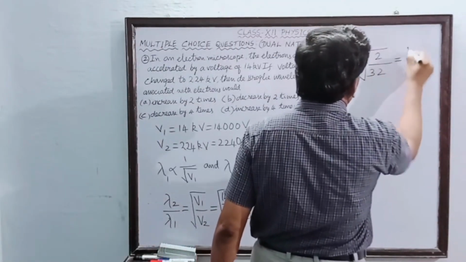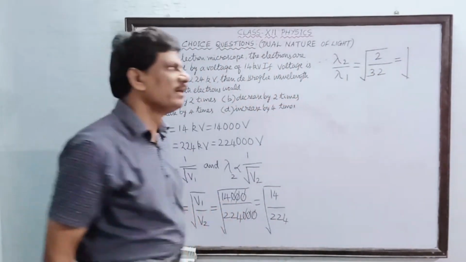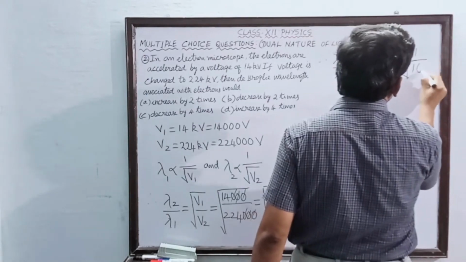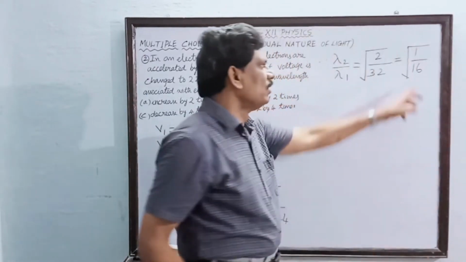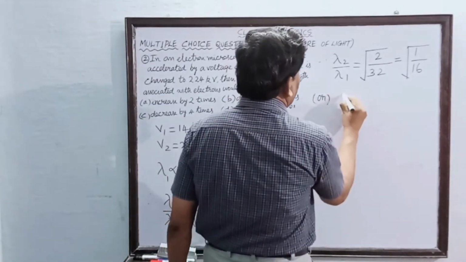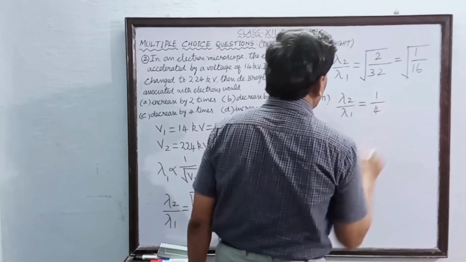So this is now equal to the square root of 2 divided by 32. 16 2s are 32, therefore I can rewrite this as 1 divided by 16. So root 16 is 4. Or we get lambda 2 divided by lambda 1 is equal to 1 by 4.